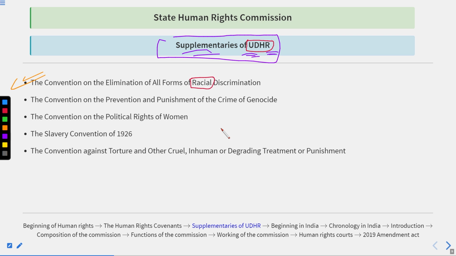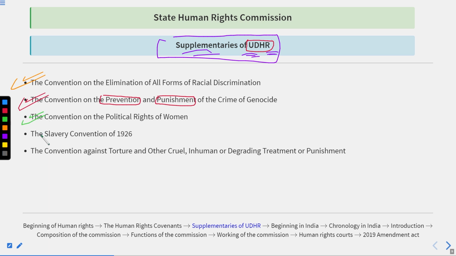The white population was not so happy with the black population. So basically, this racial discrimination should be avoided. That's why there is the Convention on the Elimination of All Forms of Racial Discrimination. After this, the Convention on the Prevention and Punishment of the Crime of Genocide. Prevention means to stop, and if someone has committed it, there should be an appropriate punishment. And what do you mean by genocide? I had already told you.